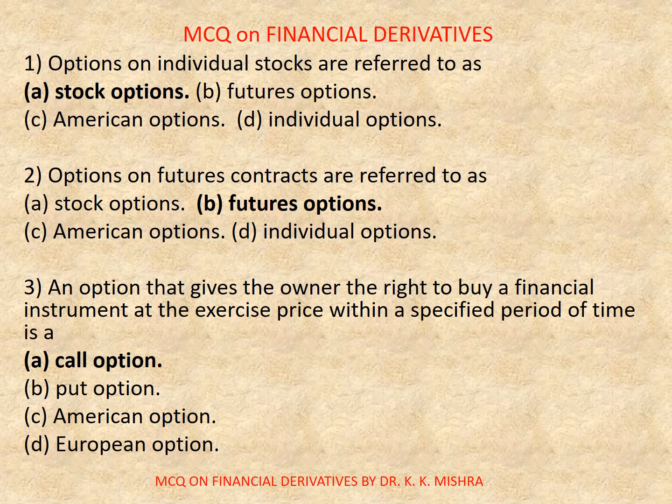Question number 3. An option that gives the owner the right to buy a financial instrument at the exercise price within a specified period of time is a. Options are A. Call option, B. Put option, C. American option, D. European option. Correct answer is A. Call option. Now move to next slide.